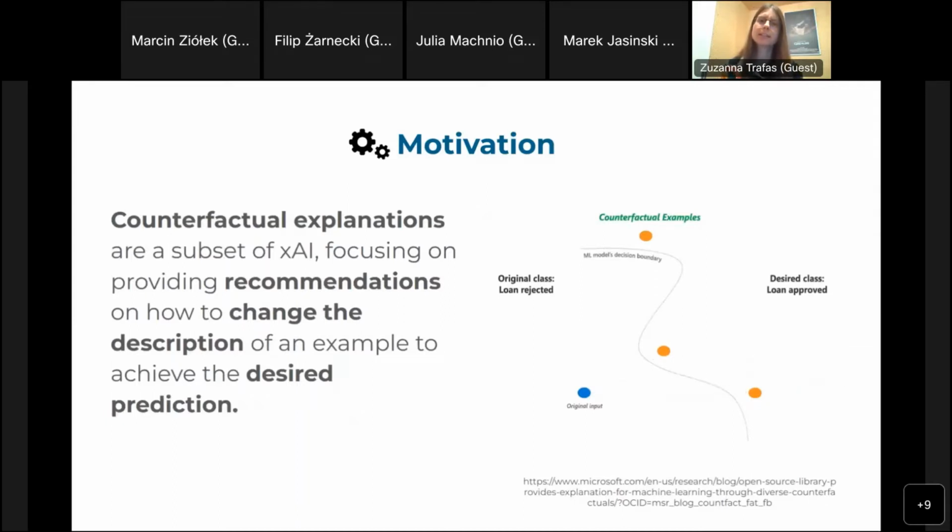But what does this hard and long word counterfactual really mean? Well, counterfactual explanations is like answering a question. What do I have to change in order to tweak the model's prediction? For example, if you are applying for a loan and got rejected by an AI decision, you might want to know what the reason was. A counterfactual explanation might show that if you earned 10,000 more, your loan would be approved.